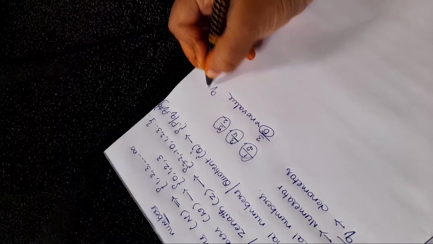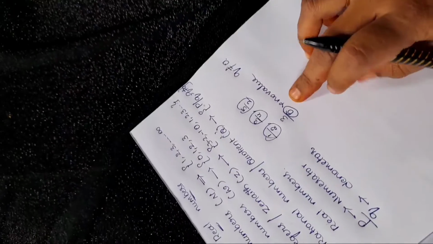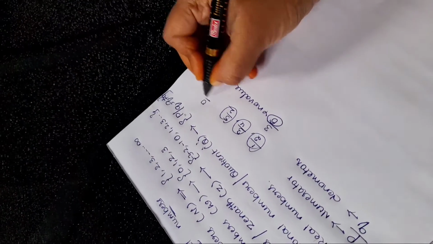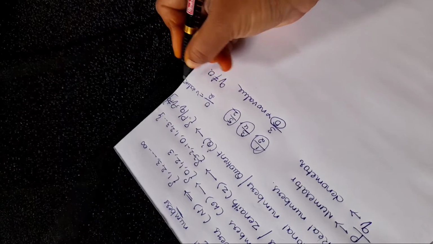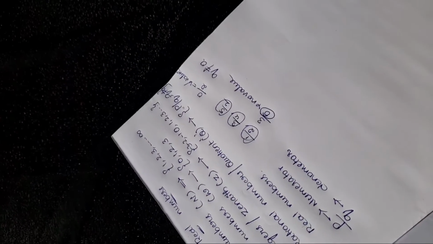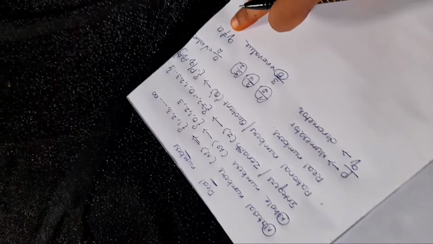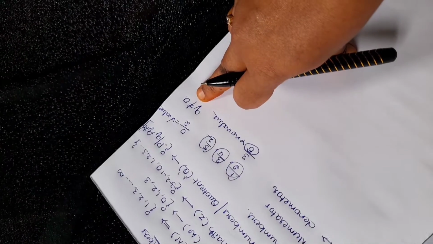That is why we write Q is not equal to 0. If the numerator is 0, it is valid. If the denominator is 0, it is not valid. That is why we write Q is not equal to 0. Understand? Next, real numbers.